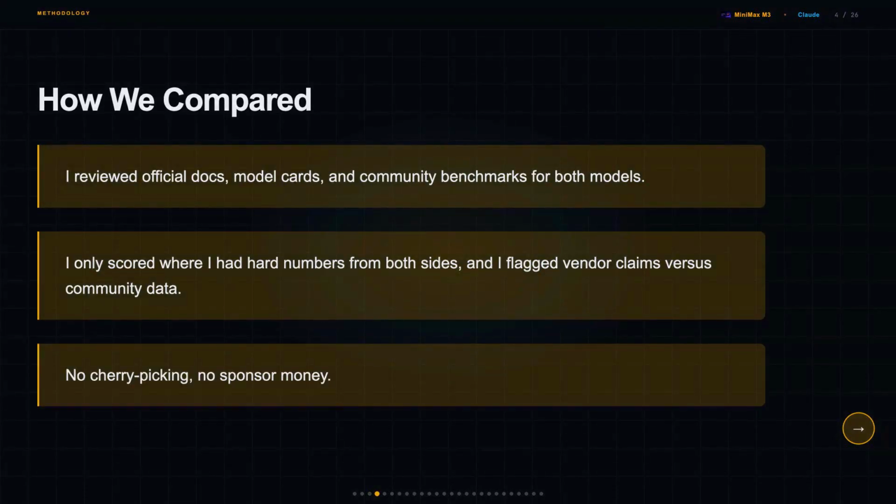This comparison is for developers and teams deciding where to route API calls, especially at scale where token costs compound fast. Pick wrong and you either overpay by 10x, or you ship a product that falls apart for non-English users or serves stale answers, and that's a real cost.